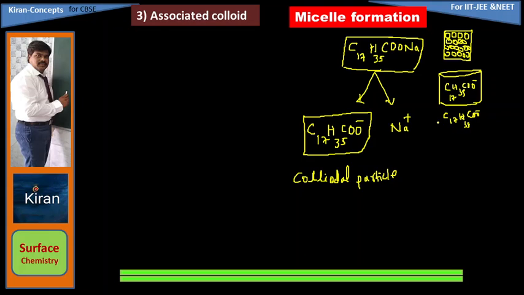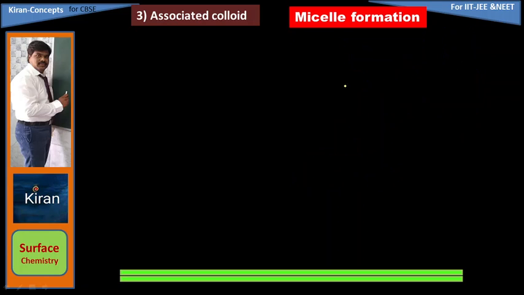Now one more point you are going to learn. Instead of writing C17H35COONa in full, I am writing it like this. Why?